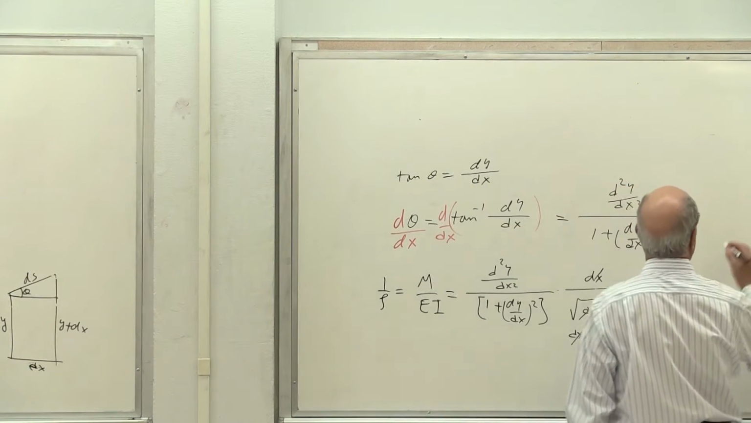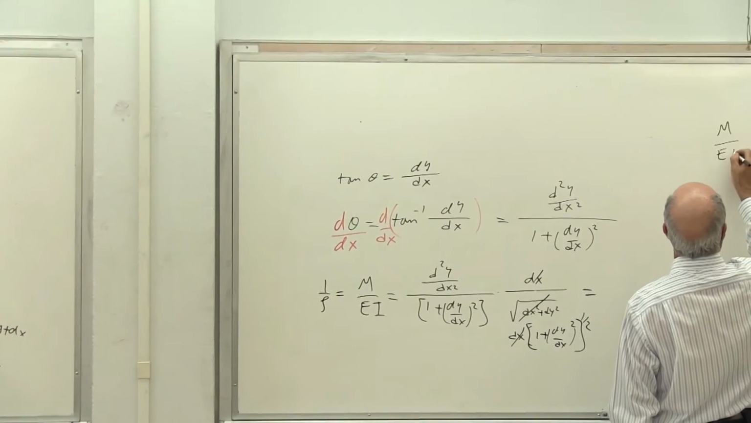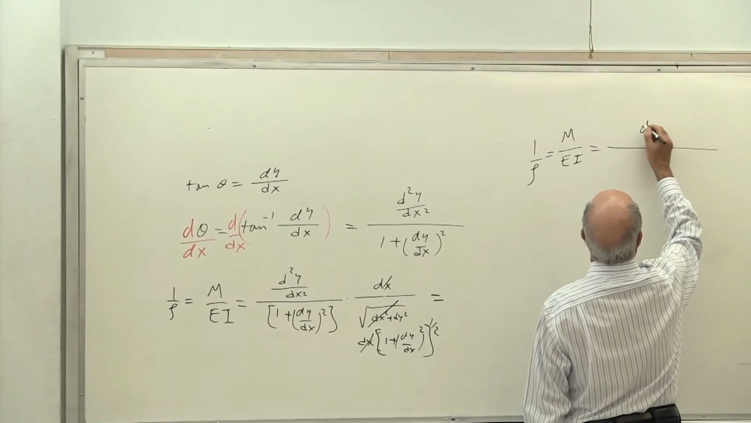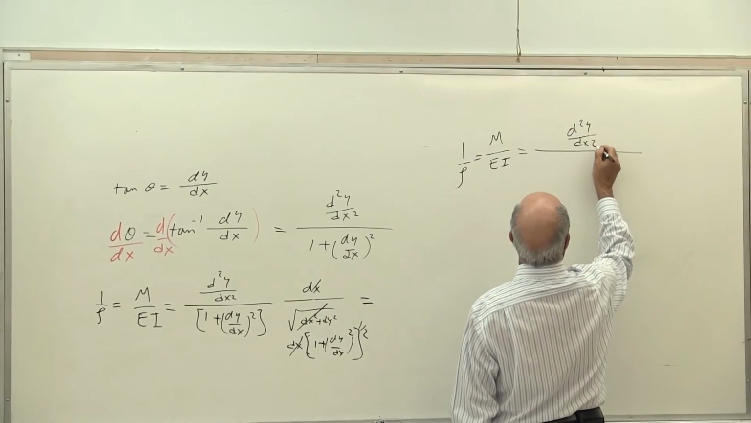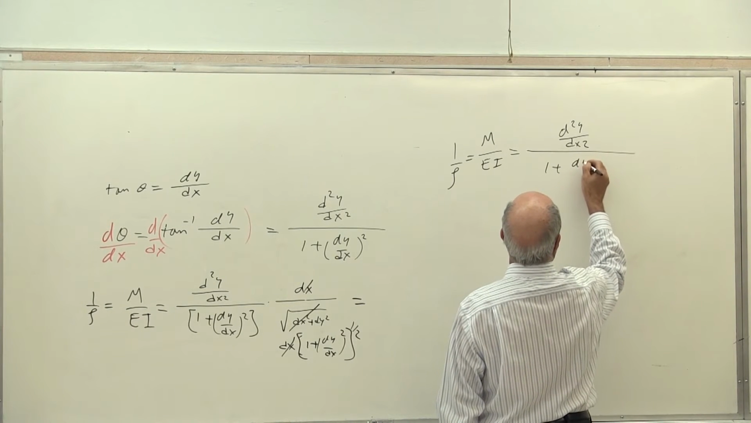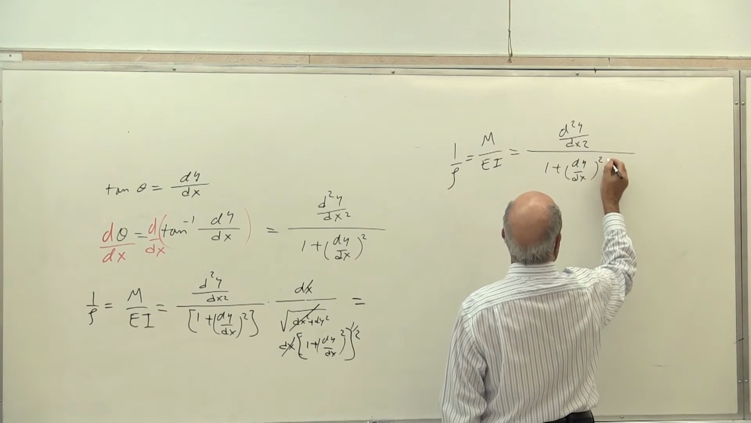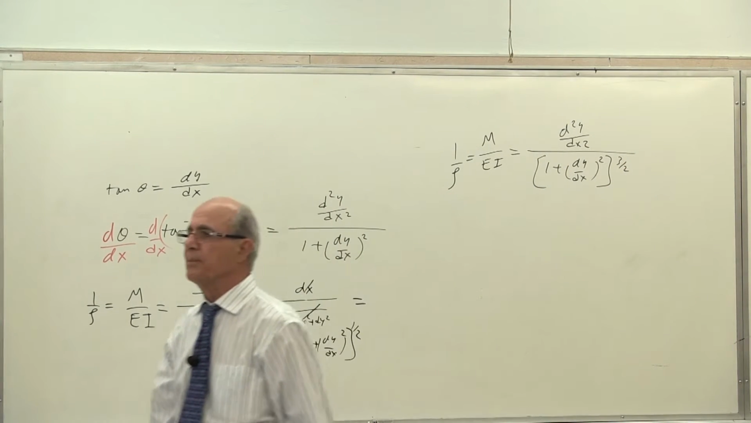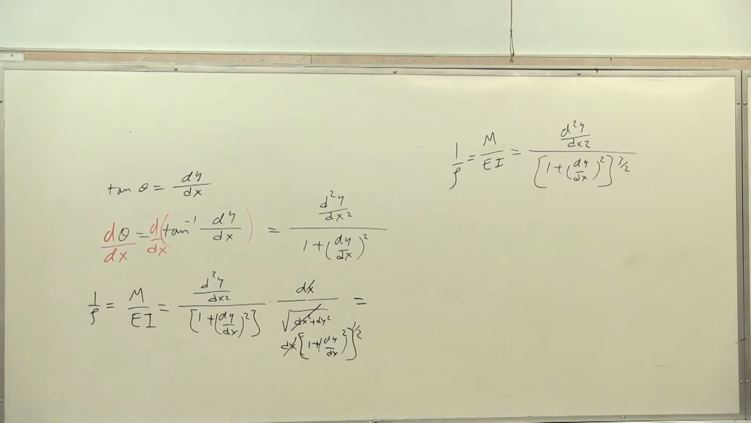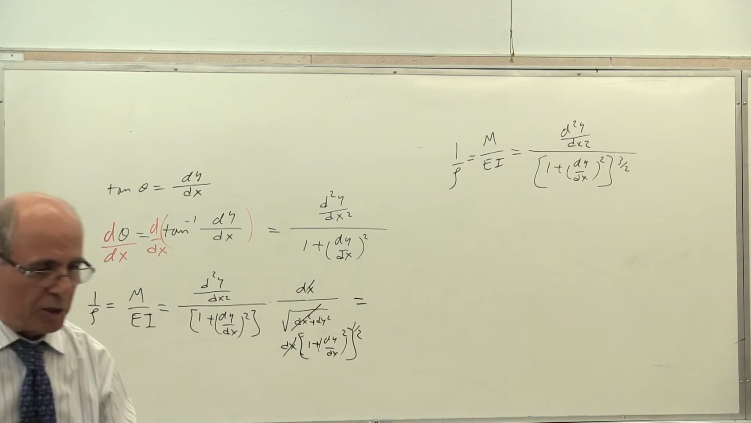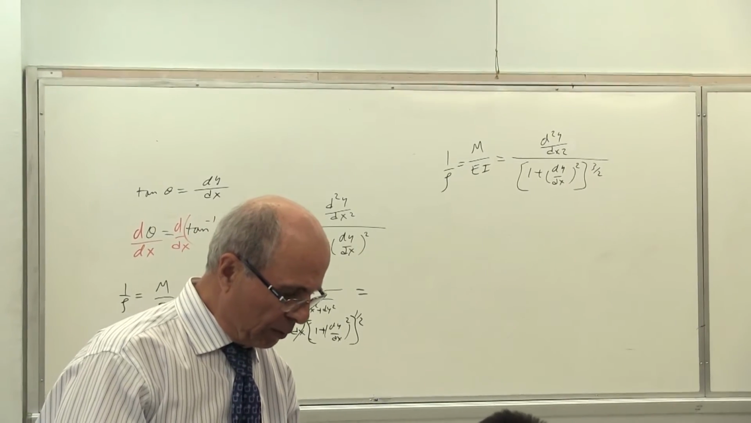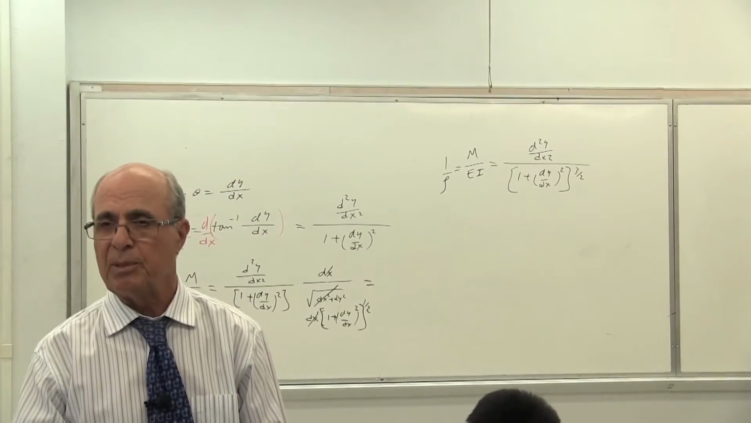The total result, we get M over EI, which is the same as 1 over rho equal to d2y over dx squared over 1 plus dy over dx to the power of 2, the whole thing to the power of 3/2, which is a differential equation. However, this is the general differential equation which is given in your handout. Notice in the handout, this formula is in your book. Do you see that? Yes? Do you see that formula? 1 over rho equal to, given in your handout. Do you see, everybody? Yes?